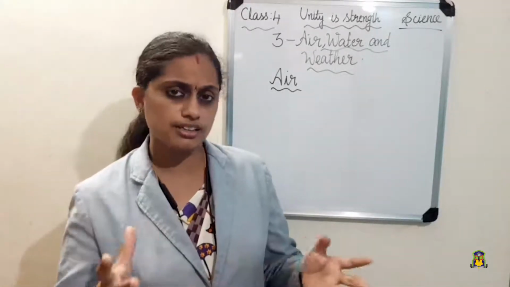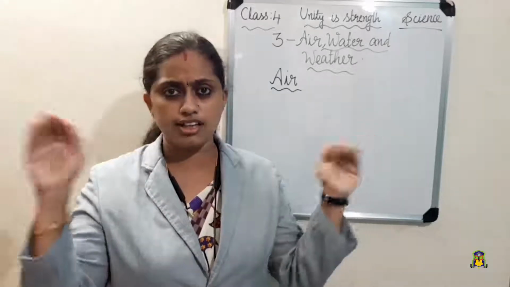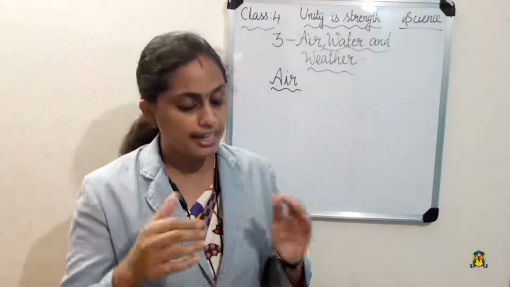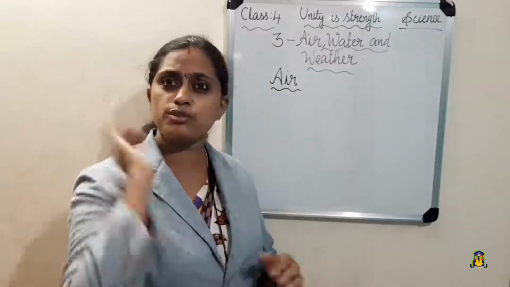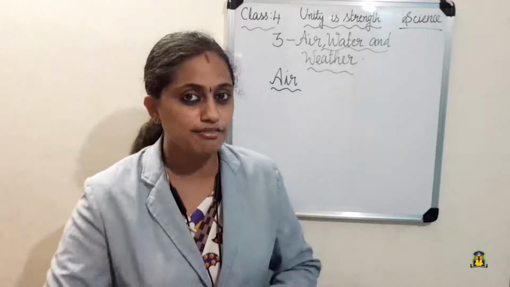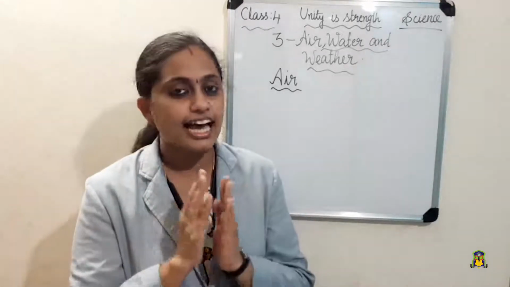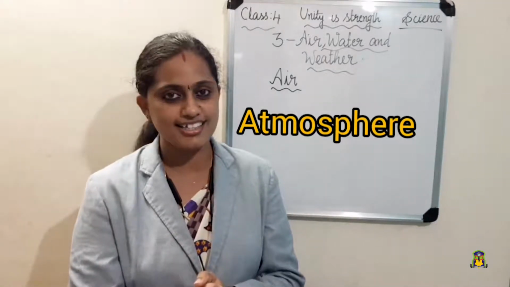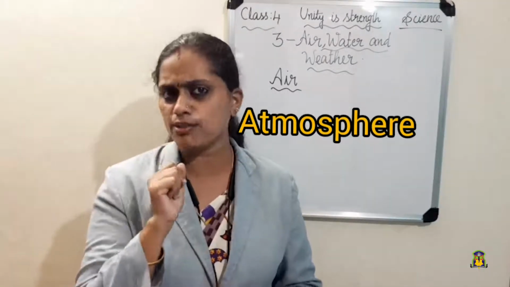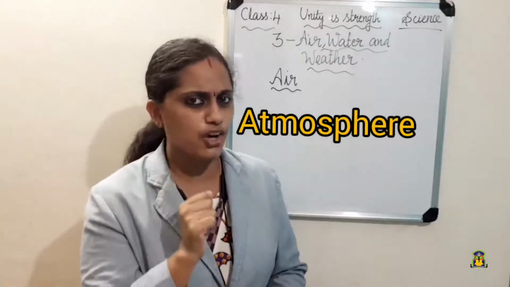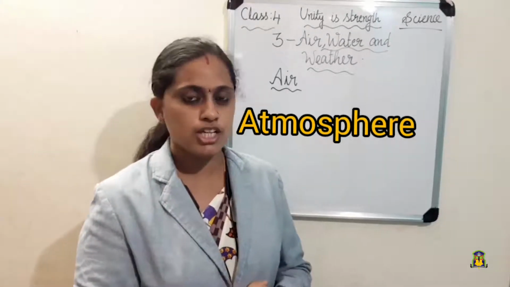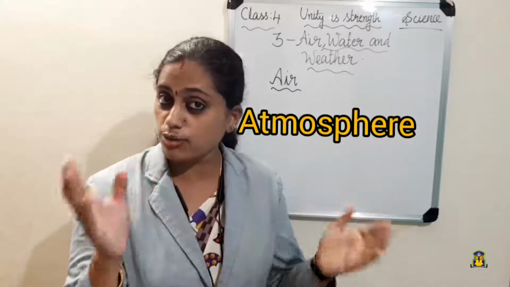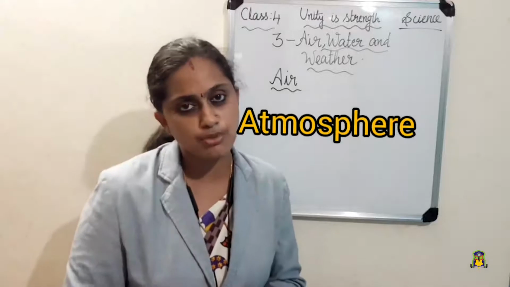Okay, so air is a mixture of various gases. Now, do you know what is there around us? There is a blanket of air around the earth, and it is called the atmosphere. You have heard about this term atmosphere, isn't it? But you are not aware of what this atmosphere is. So now tell me, what is atmosphere? Yes, the blanket of air around the earth is called atmosphere.